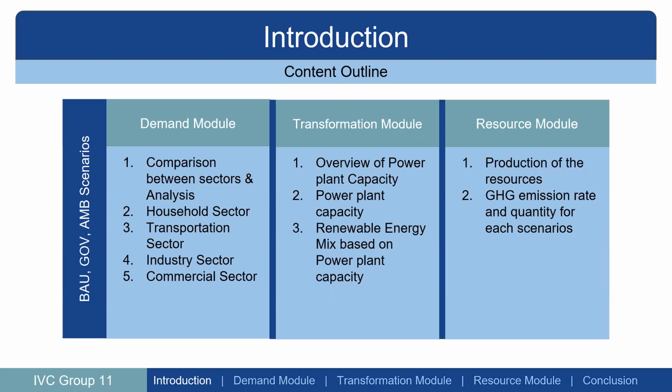The second one, the transformation module, first an overview of power plant capacity, and RE mix based on power plant capacity. The third one is the resource module, where we look at the production of the resources and GHG emission rate and quantity for each scenario. Next.